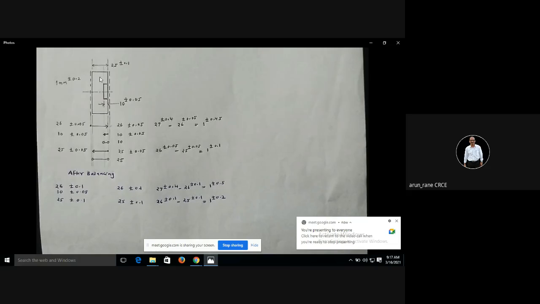And we have to machine this dimension, this size, that is 25 plus minus 0.1. This diameter, like whatever diameter you are setting up on the machine, like if you set up the tool here, you are able to get that dimension. And there is a counter bore here.